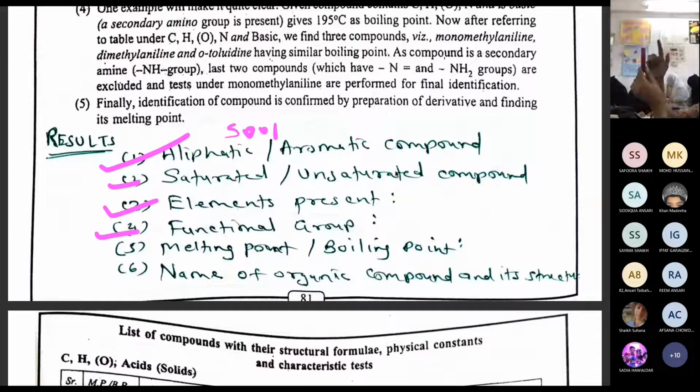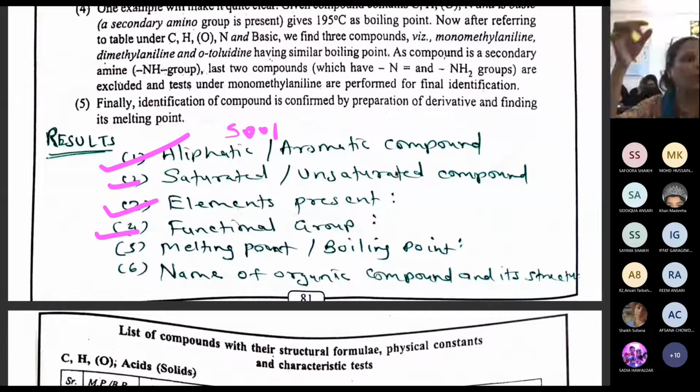Then take a little from here and add your compound, and check whether the color disappears or remains. If it is saturated, the pink color remains as it is. If it is unsaturated, the pink color disappears. Understanding? Clear, everybody? Online students, are you able to see that pink color? So the first result you are writing is aliphatic or aromatic, from sooty or non-sooty flame.